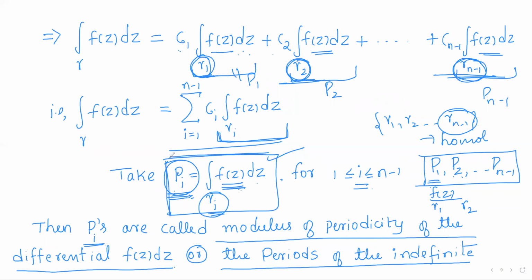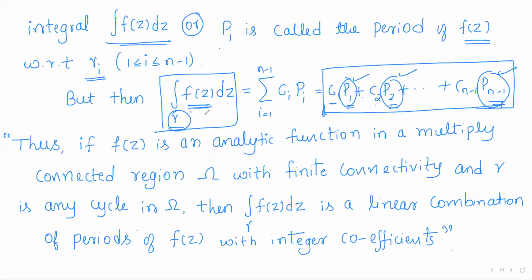Try to evaluate these periods of f of z, that is, the integral of f of z dz over the elements of the homology basis. If you are ready with the periods of f of z, then you can easily evaluate the integral of f of z over any cycle by choosing suitable integers c1, c2, and so on, up to cn minus 1. So in simple words, any integral of f of z over any cycle gamma is simply a linear combination of the periods of f of z. So we shall conclude this part.